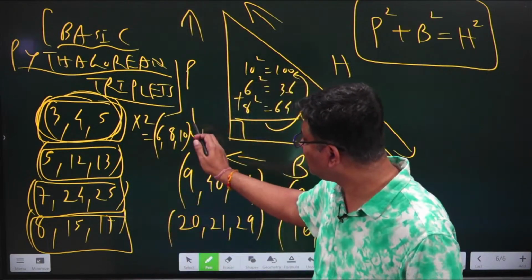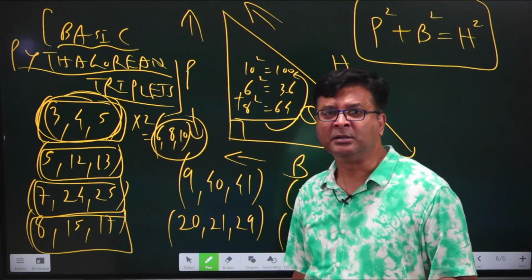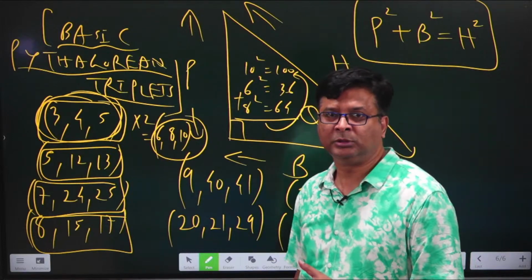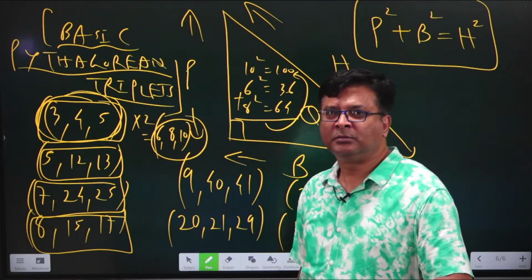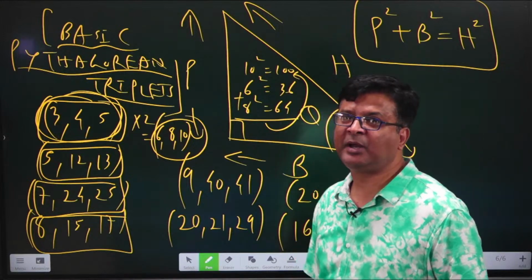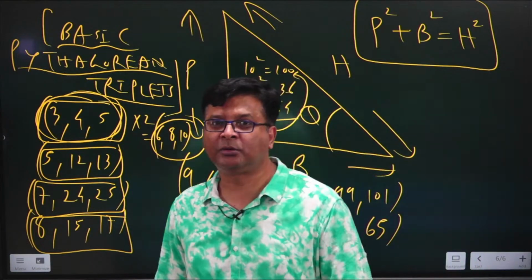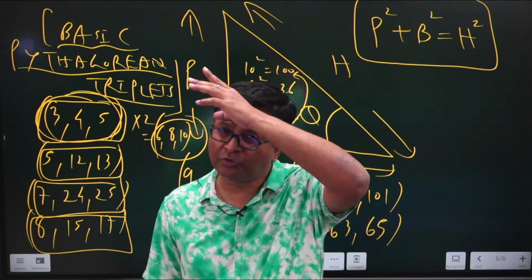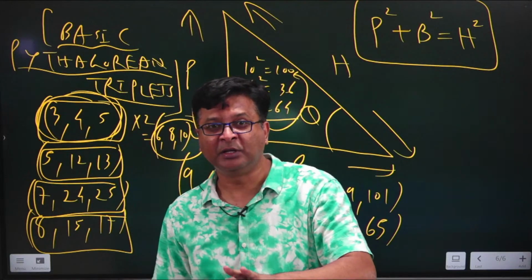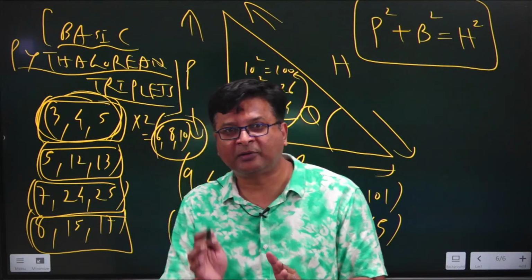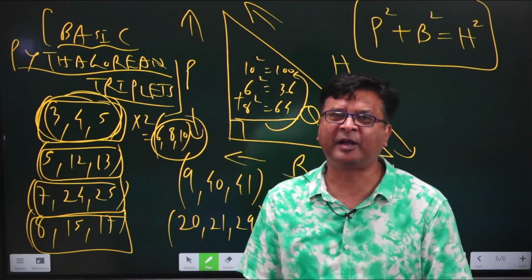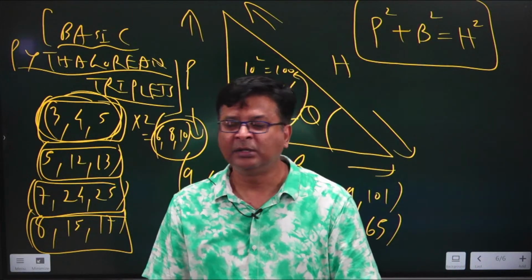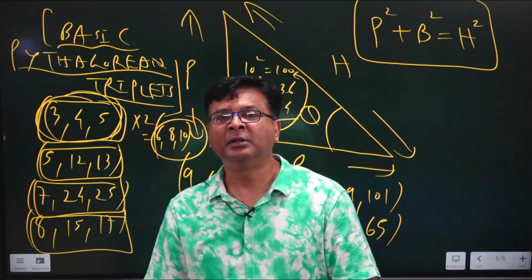But in these three values, you will be getting common factor as 2 and 1 also. That means if a Pythagorean triplet's values have got more than 1 factor, then those are all Pythagorean triplets. But if the Pythagorean triplets have only one common factor, that is 1 itself, then they are known as basic